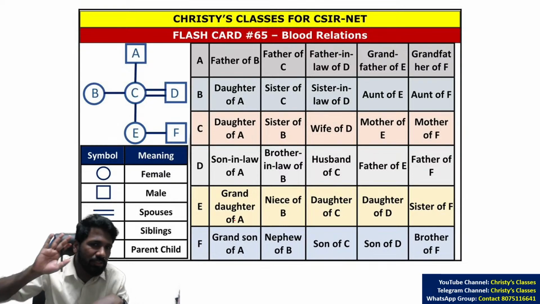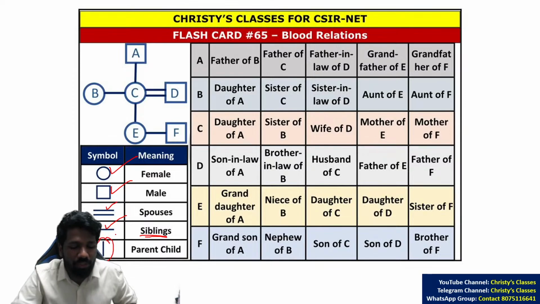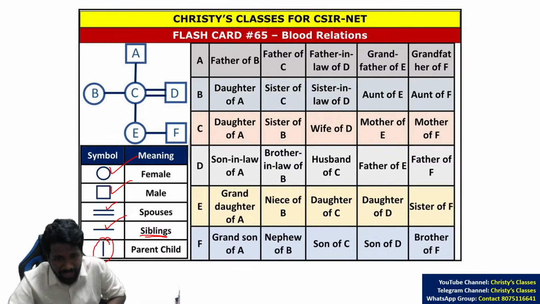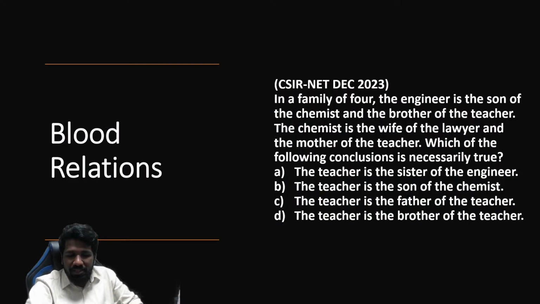For blood relation chapter questions, the most important thing is you should know how to draw a blood relation tree. Female person circle, male person square, and spouses, that is a married couple, you can use a double line, a single line for siblings, brother and sister, and for parent and child you can use a vertical line. So this is the idea. Using this you can draw the relationship tree, then the question will be simple.